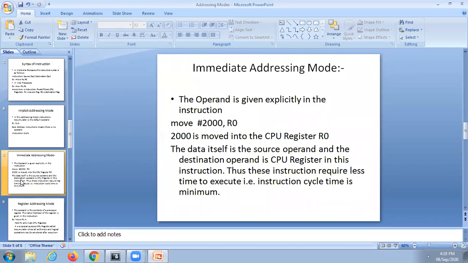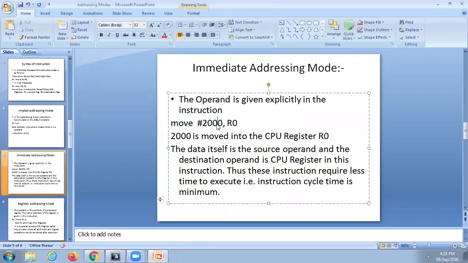In the case of immediate addressing mode, one operand will be a data operand, on which you are directly operating, and the other operand is either a CPU register or a memory address. Either is possible here. In this case, I have given only the example of a data operand followed by a register operand. I think it is understood. 2000 is moved to the CPU register. Is it clear to all of you?